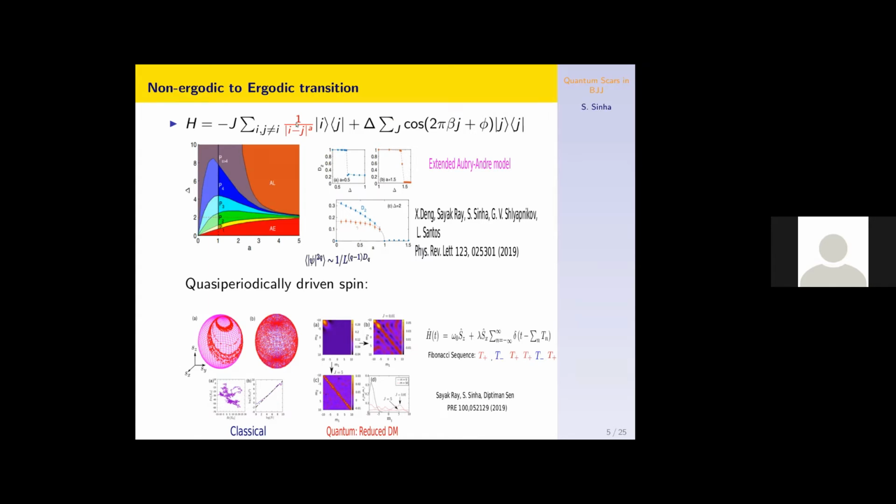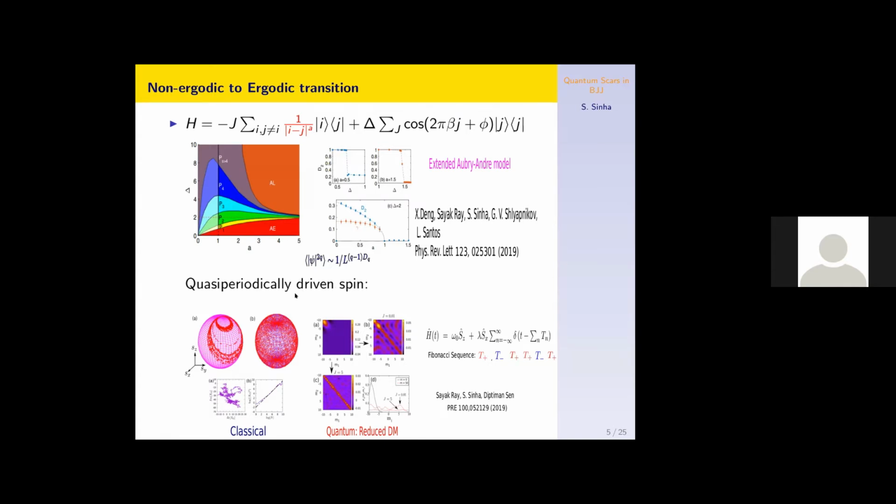So we have studied this with a long range interaction, not just a nearest neighbor hopping, but long range hopping. And this gives rise to non-ergodic phases, not only localized, but non-ergodic phases, depending on the power of this hopping term. So if alpha is less than 1, then one can see these types of non-ergodic phases also.